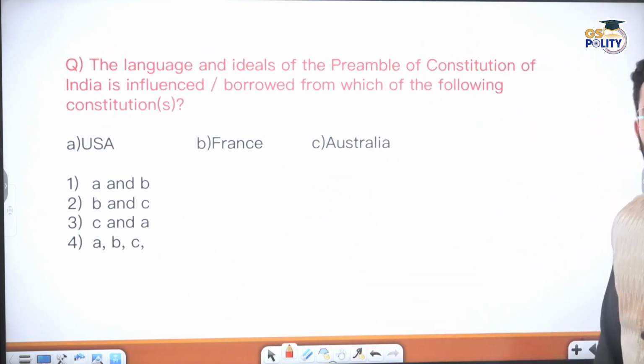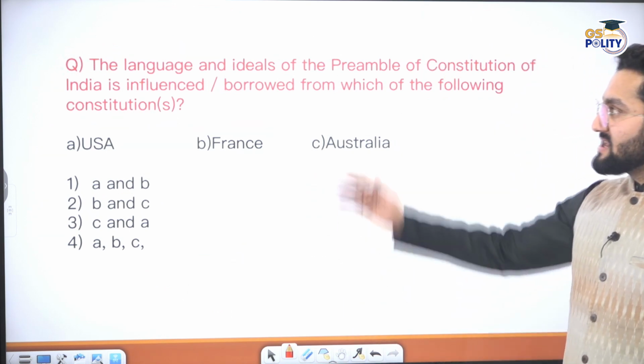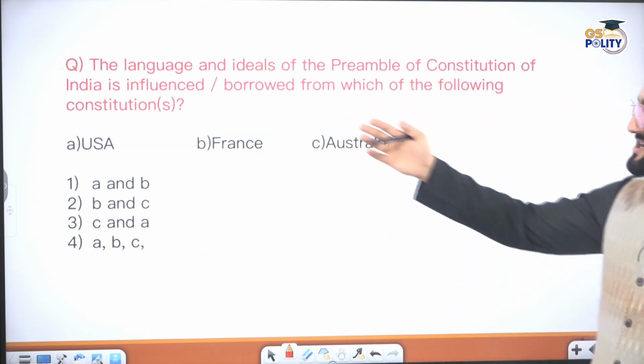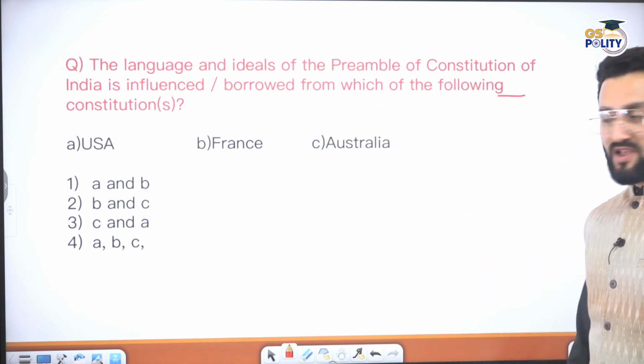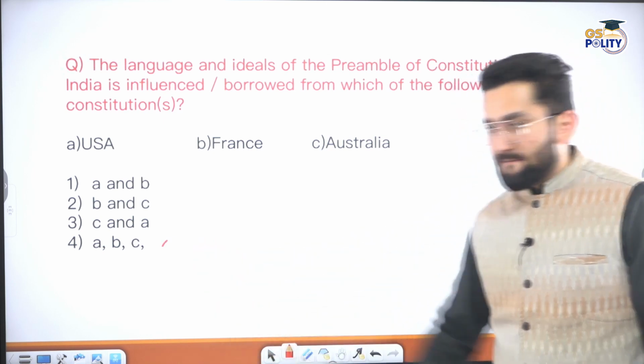Now, attempt this question. The language and ideals of the Preamble of Constitution of India is influenced, borrowed from which of the following constitutions? Answer is ABC, fourth.